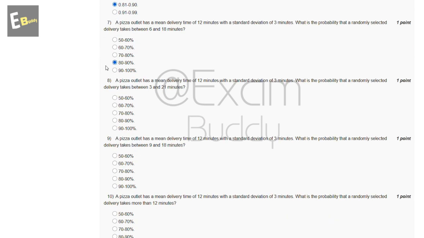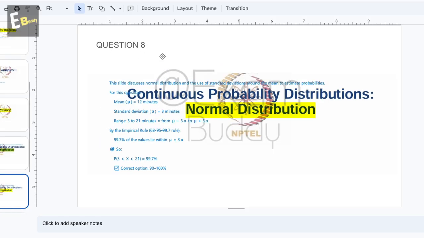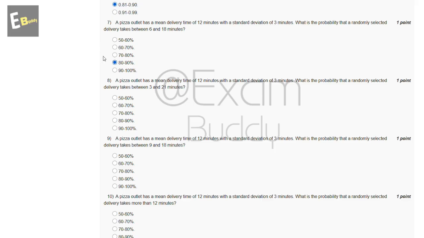Now the eighth question: a pizza outlet has a mean delivery time of 12 minutes with a standard deviation of 3 minutes. What is the probability that a randomly selected delivery takes between 3 and 21 minutes? So these are the options, and now let's check the answer of the eighth question. Question 8, continuous probability distribution, normal distribution. So these are the calculations, and the answer of our eighth question is E, 90 to 100%.